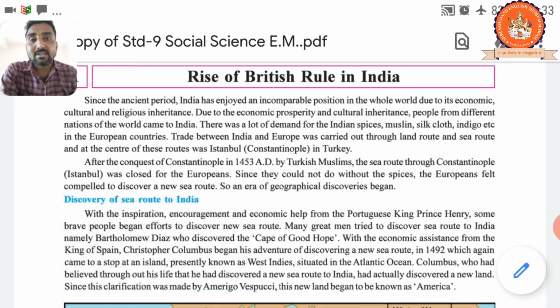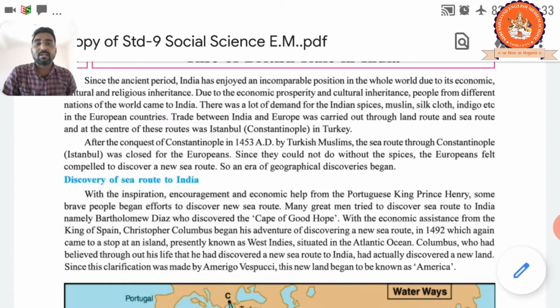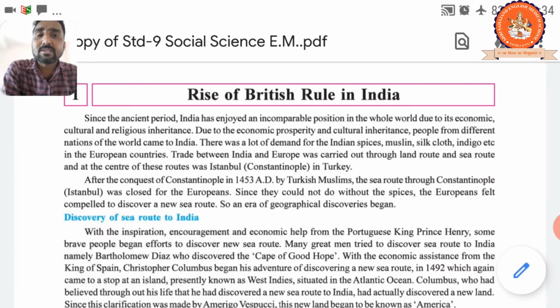Chapter number 1, Standard 9. Chapter number 1, Rise of British Rule in India. As we know, everyone knows that Britishers ruled in India for many years, right? Long years, they ruled in our country. Other emperors also ruled in India, Mughals and others, that we all know about. But here the point is the rise of British rule.